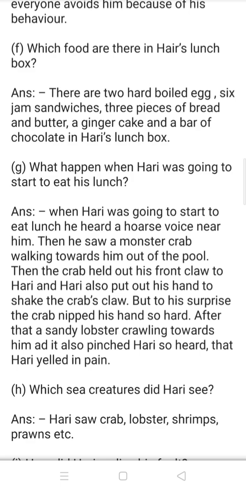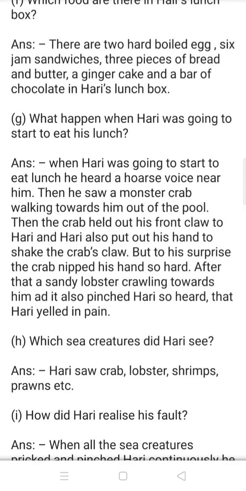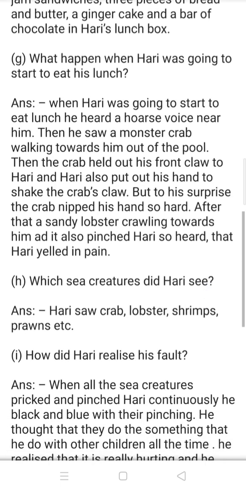Then the crab held out his front claw to Hari, and Hari also put out his hand to shake the crab's claw. But to his surprise, the crab nipped his hand so hard. After that, a sandy lobster came crawling towards him, and it also pinched Hari so hard that Hari yelled in pain.